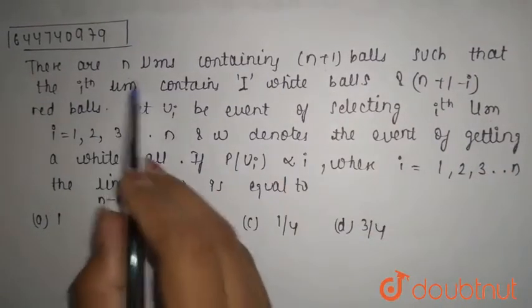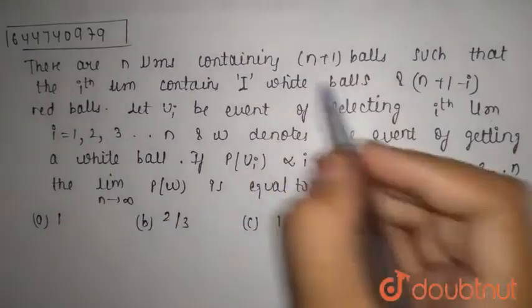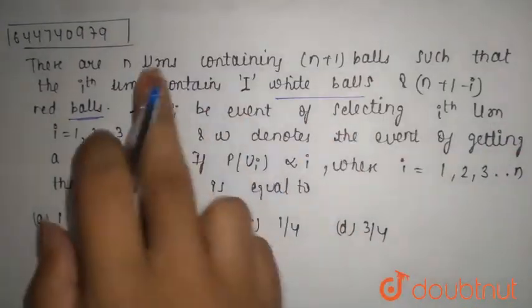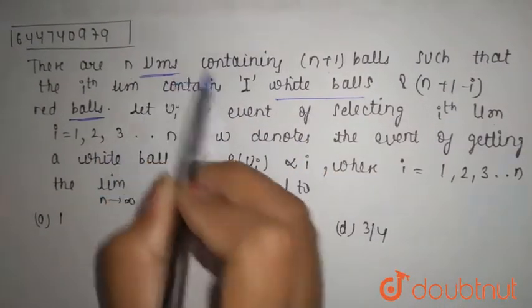Hey students, so today's question is: there are n urns containing n+1 balls such that the ith urn contains i white balls and n+1 minus i red balls. So this is white balls and this is red balls, and it occurs in the n urns.